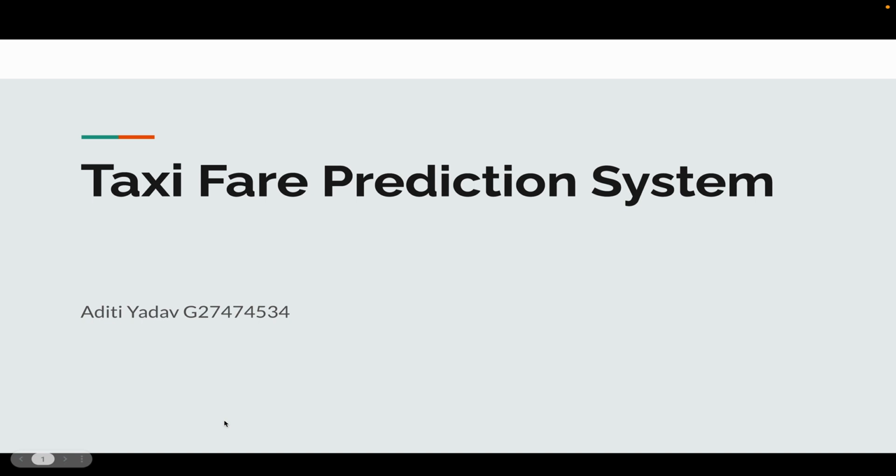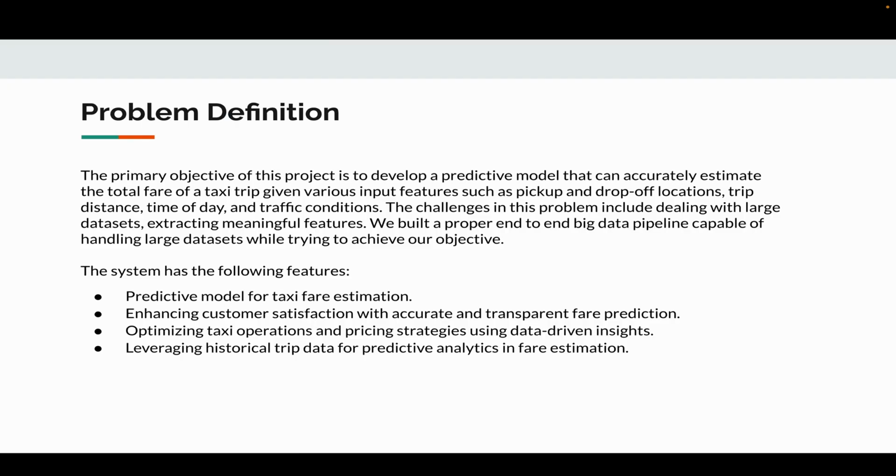The main objective of our project is to build an end-to-end taxi fare prediction system that can accurately predict fares whenever input features such as pickup and drop location, distance, and time of the day are given. The whole system is an end-to-end big data pipeline which takes in a large number of data sets and does all of the data engineering, then we do the MLOps and finally predict the fare against the test data. So we'll look at the entire big data pipeline.